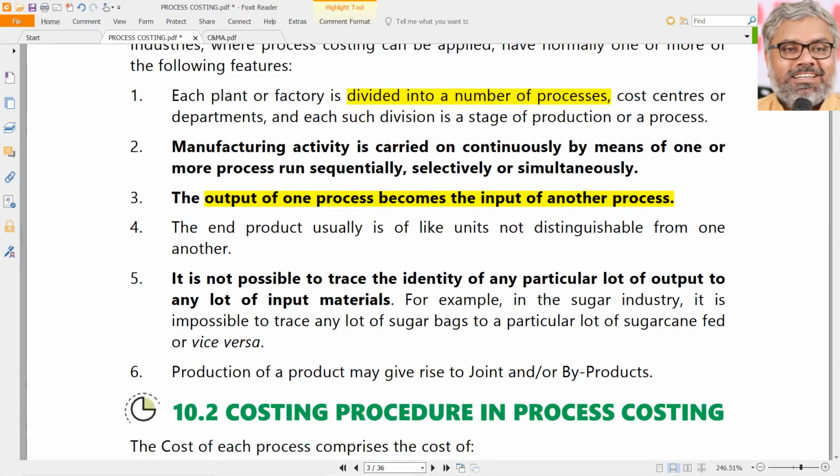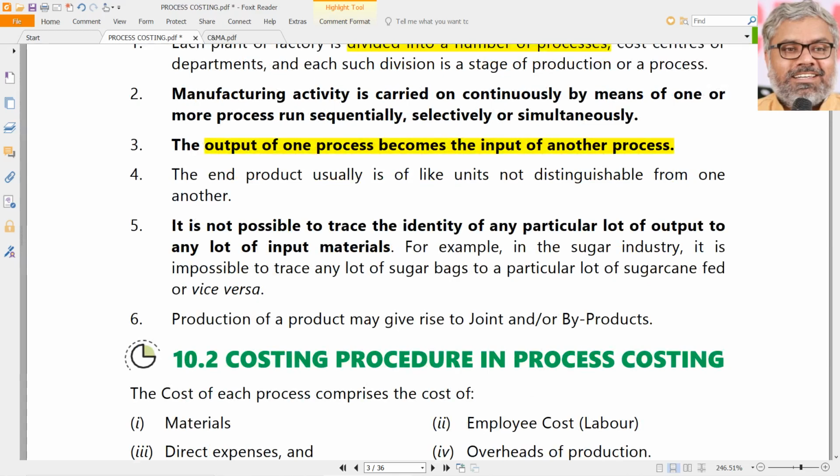And usually the end product is of like units, not distinguishable from one another. That is a common thing for most of the manufacturing. That cannot be a customized product. It is a common product that comes out as end product. So the end product is usually of homogeneous units, not distinguishable from one another.